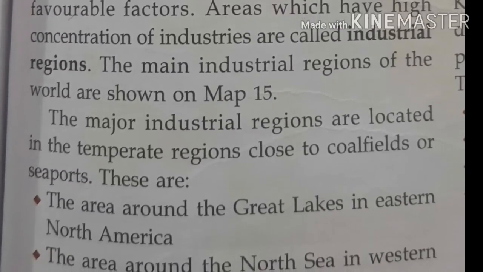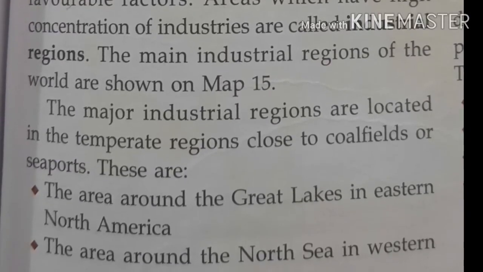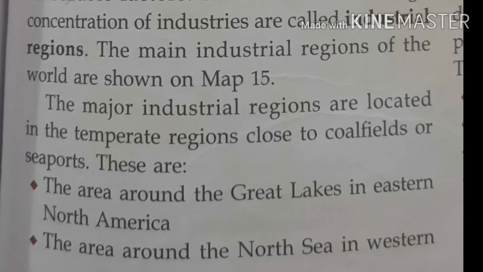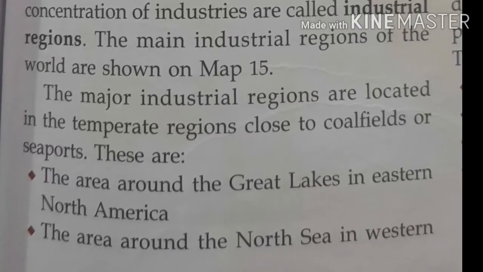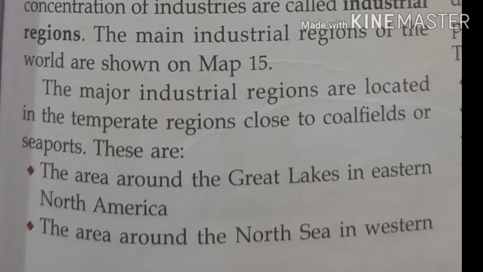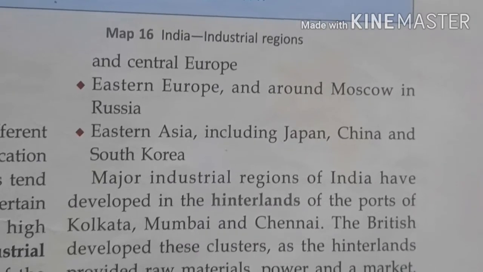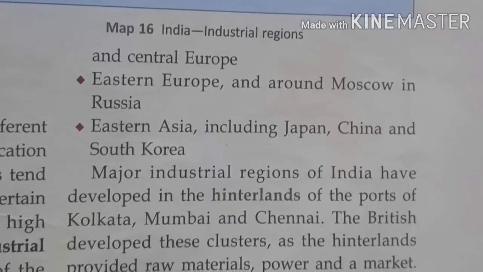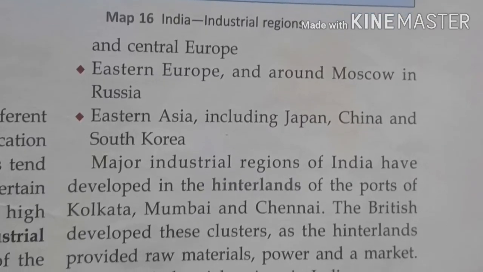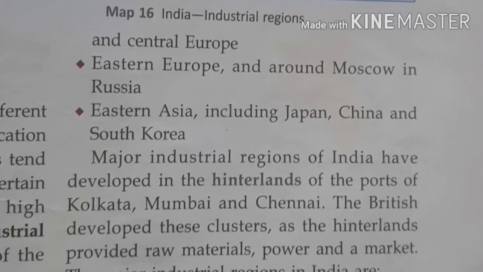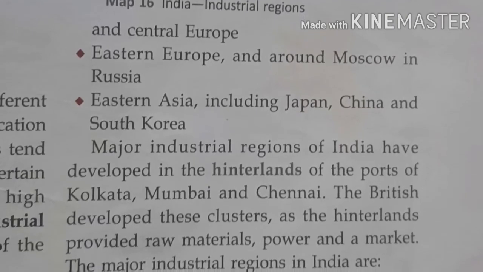First is the area around the Great Lakes in eastern North America, where there are a large number of industries. Second, the area around the North Sea on the western side, where you have lots of industrial regions. Next, Eastern Europe and around Moscow in Russia, and the last one is Eastern Asia, including Japan, China and South Korea, which have most of the industries. These are the areas where we find most of the industrial regions.